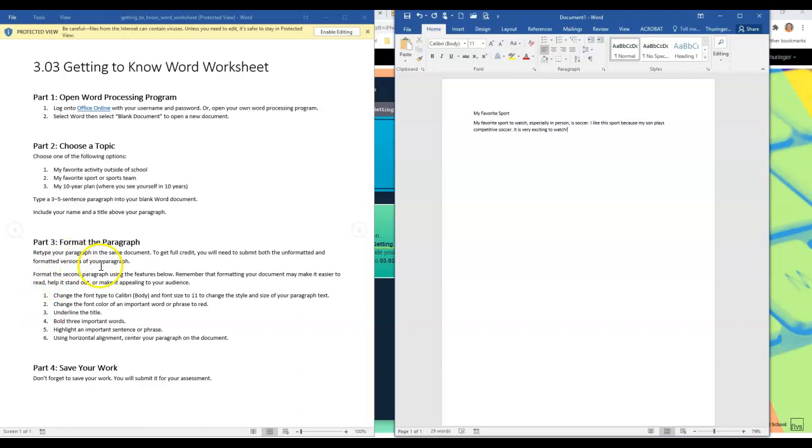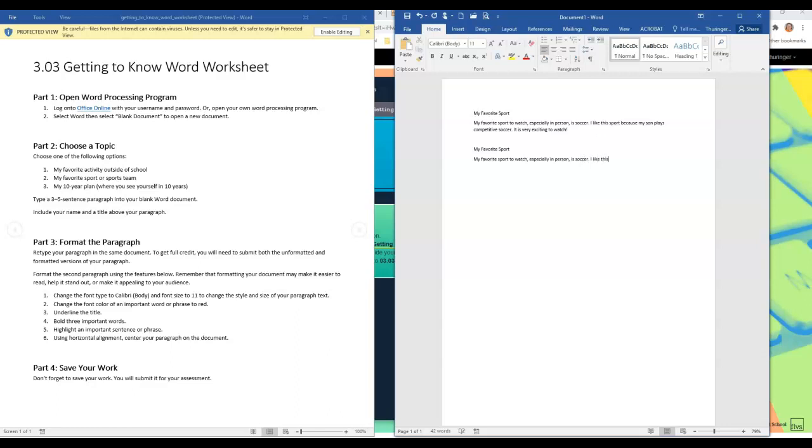Then it says retype your paragraph in the same document. So I'm supposed to retype my paragraph. My favorite sport. My favorite sport to watch, especially in person, is soccer.